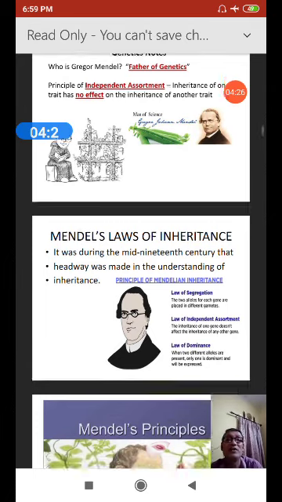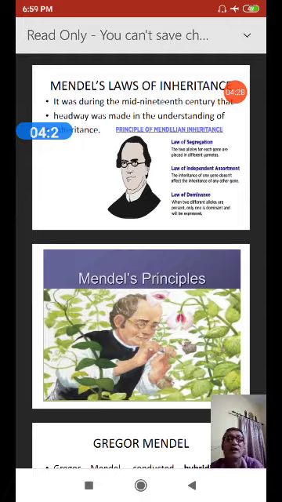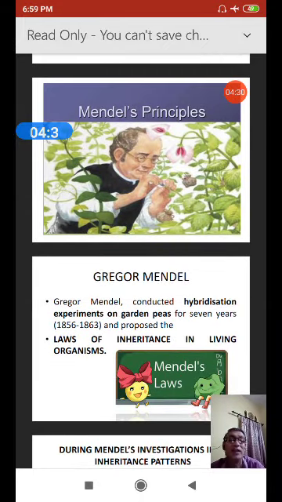You now see the picture of Mendel working in the garden. So who was Gregor Mendel? We know it very well. He conducted hybridization experiments on the garden pea for seven years, from 1856 to 1863, and proposed the laws of inheritance in living organisms.